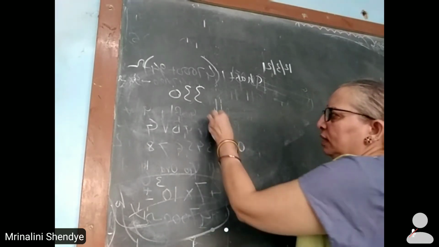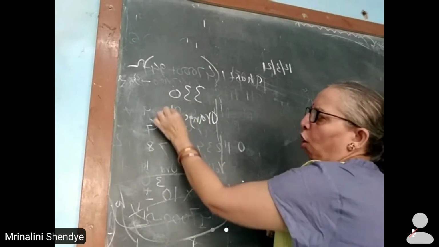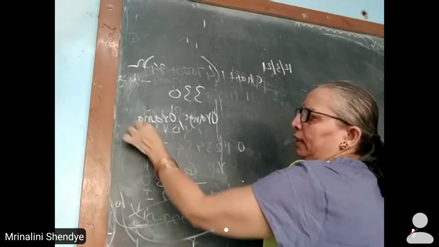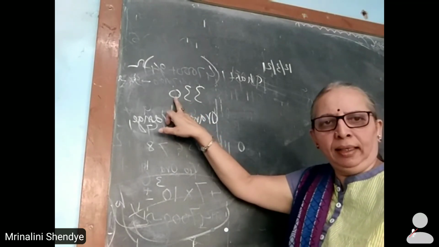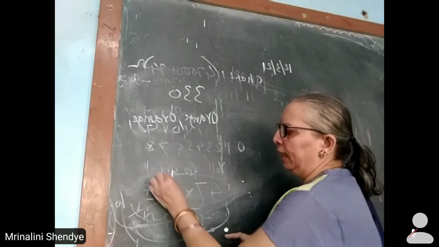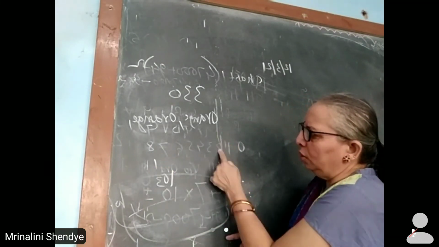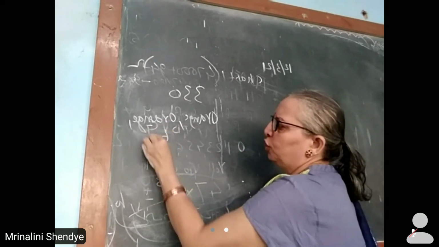So first ring will have orange color. The second will also have orange because both are 3, 3. The third is 10, 33 into 10. 10 means 10 raised to 1. 1 belongs to brown, not black. It is brown. So third color ring should be brown.